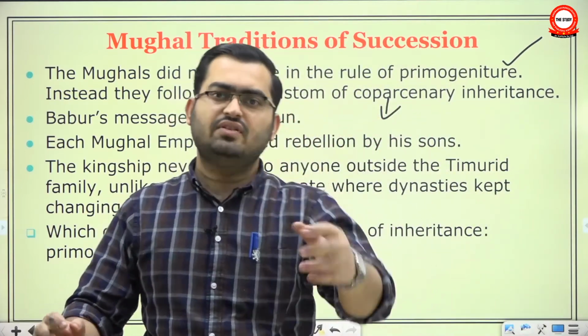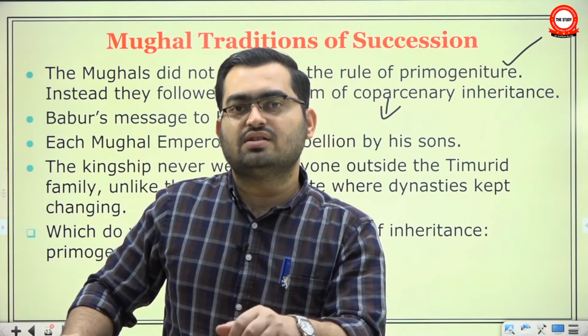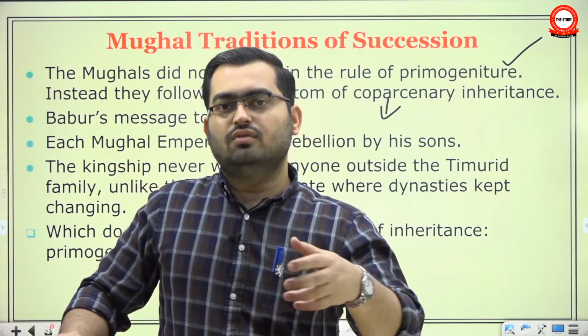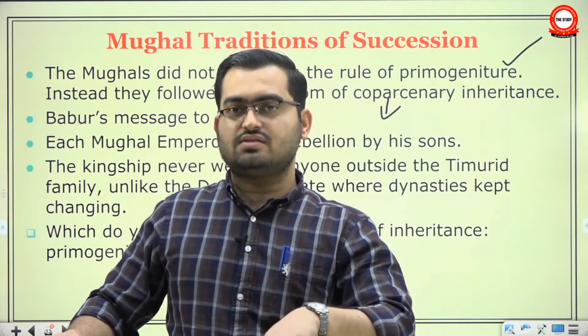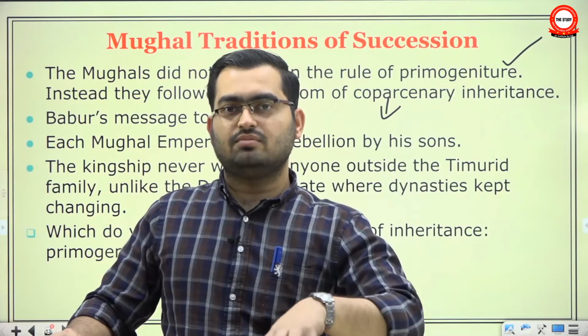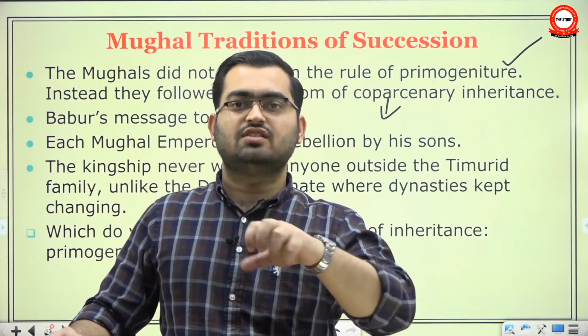In fact, even Afghans had this tradition, that the property of the father will be divided among sons. So what happened was that at the death of Babur, all four of his sons made a claim: give me my share of my father's dominion, give me my share.